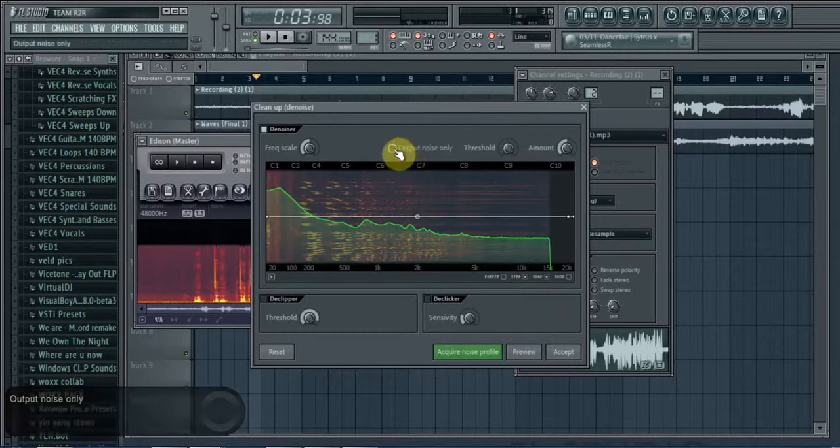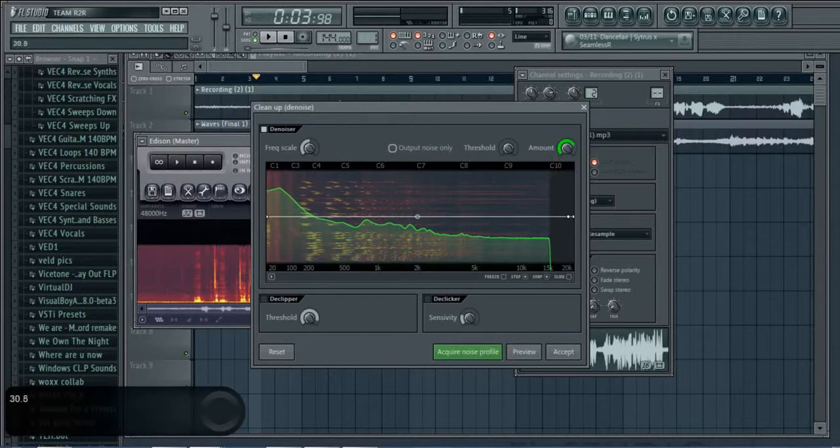If I click output noise only, I can use that to check how much of the noise has been cleared up. If output noise only is checked, that means what will be played in the preview is the noise which will not be heard and which is being cleaned up. So this is a noise which has been cleaned up. If you listen to it, it still has a bit of background noise. I don't know if you guys can hear it, but I can hear it.